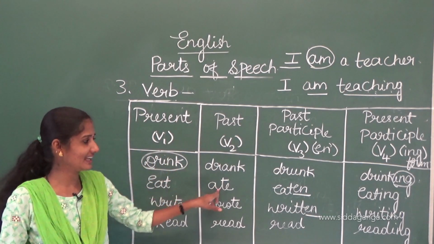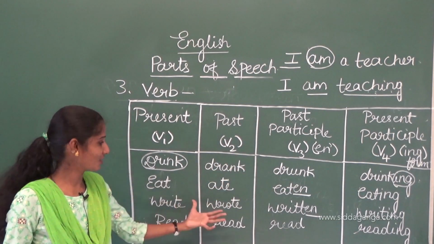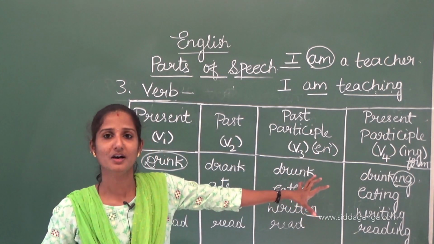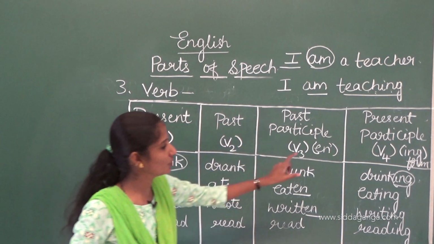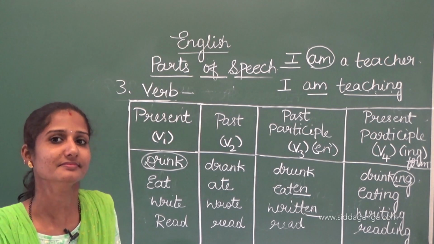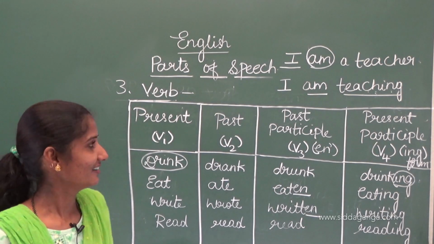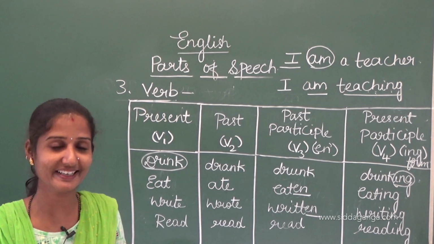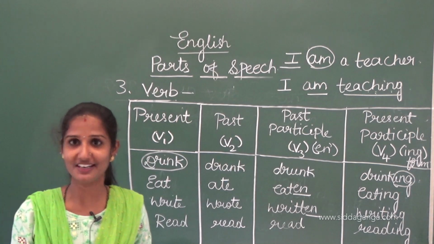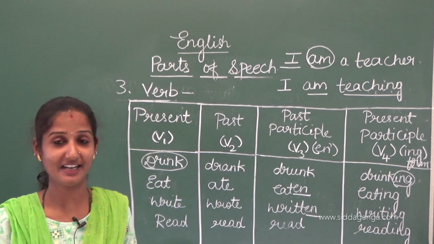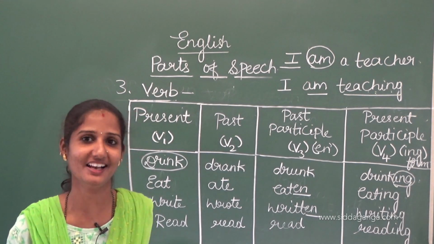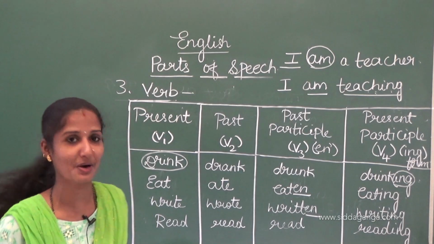Drinking, eating, not eatening. Writing, not wroting or writtening, like that. So we have to add ing to the base form of the verb to frame the present participle form. Is that clear? Okay, so this is not at all completed. The pending work is there. In the coming classes, again we will deal with the same concepts, and when we discuss the tense, we will discuss these verbs again.